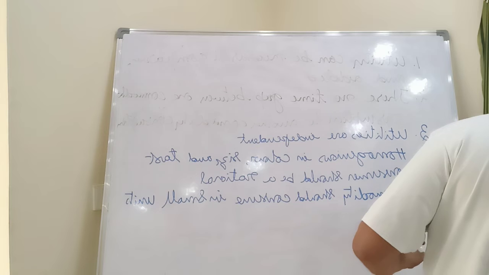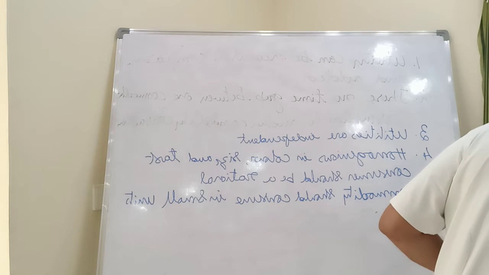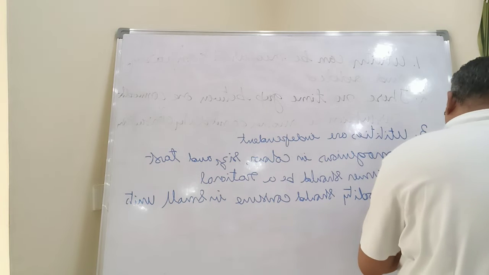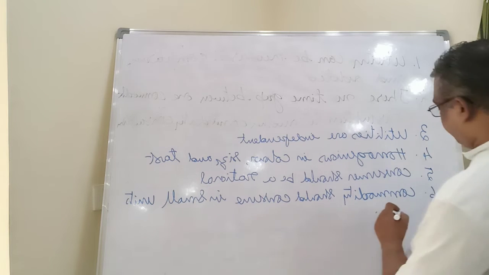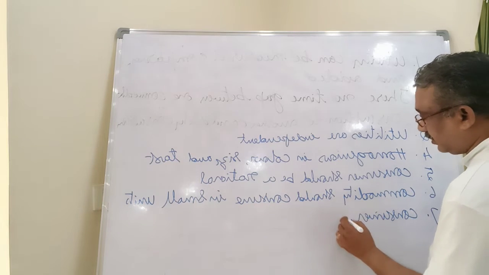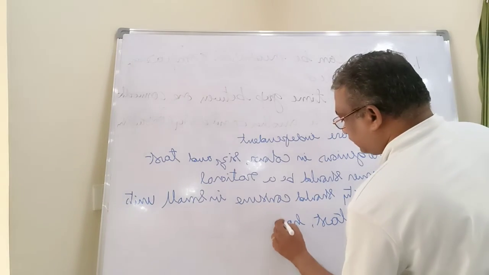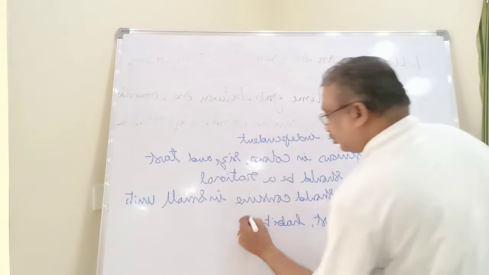Small units means it will be easily divisible. And the next one is that consumer taste and habits should not change.